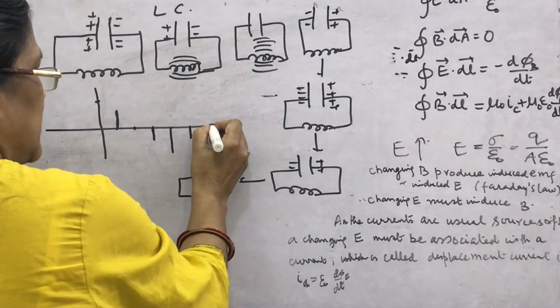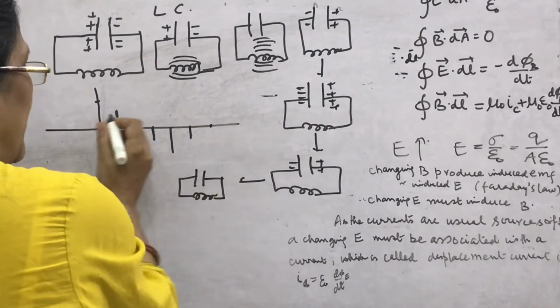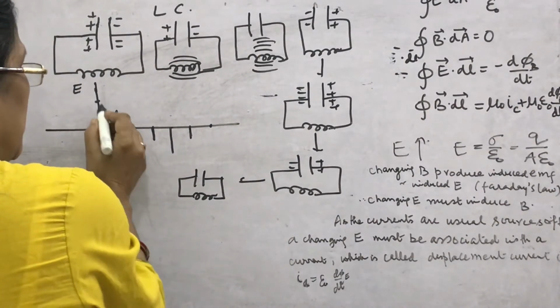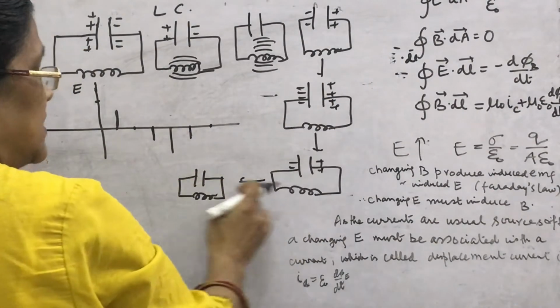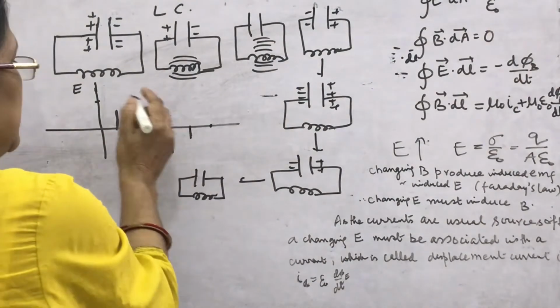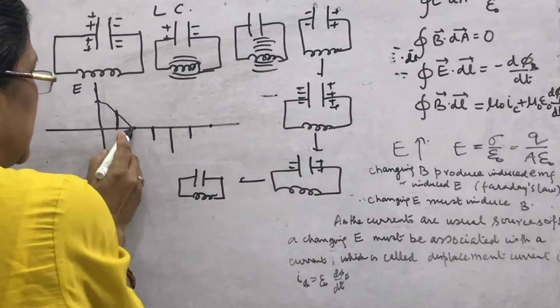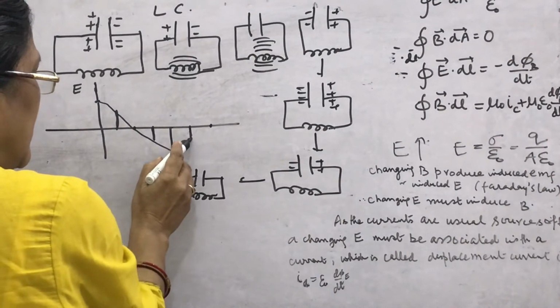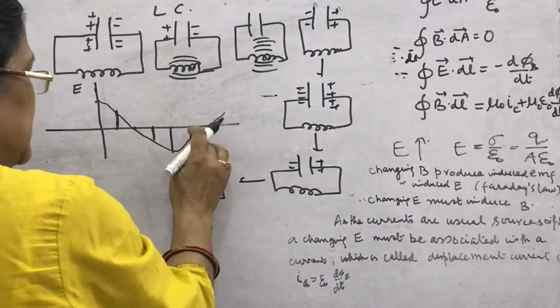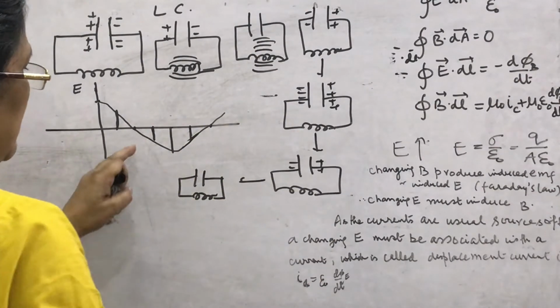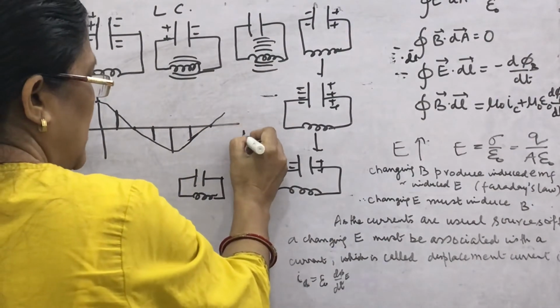So, it is 0. If you plot the electric field, the electrical energy by the oscillation of charge, which you have read in LC oscillation, then what will you find? This is the graph, and this graph shows the sinusoidal variation of electric field with time.